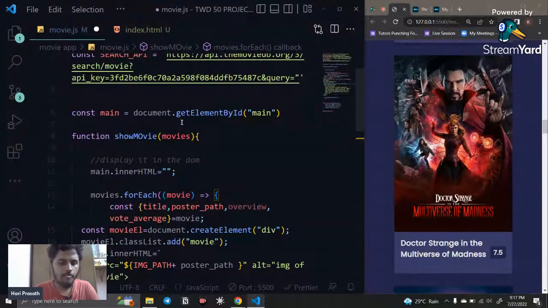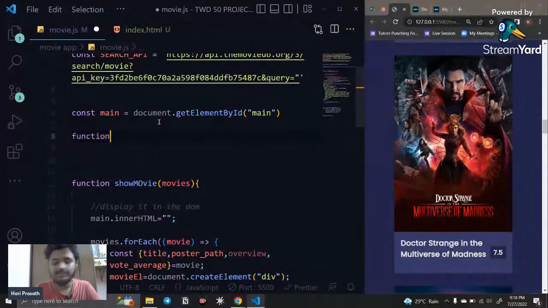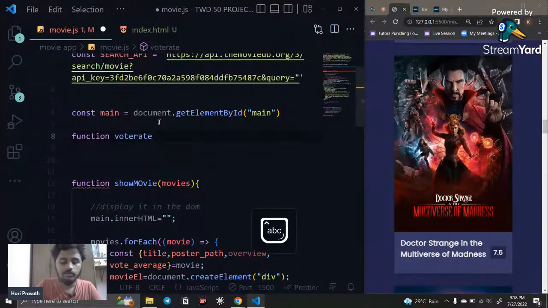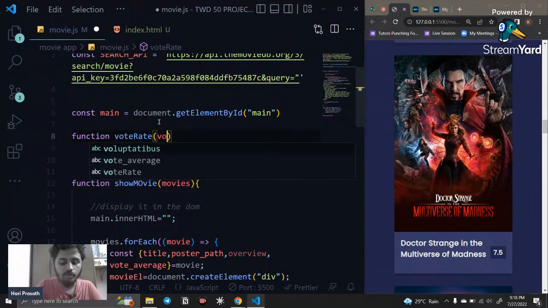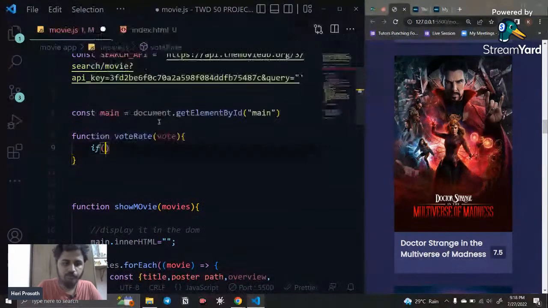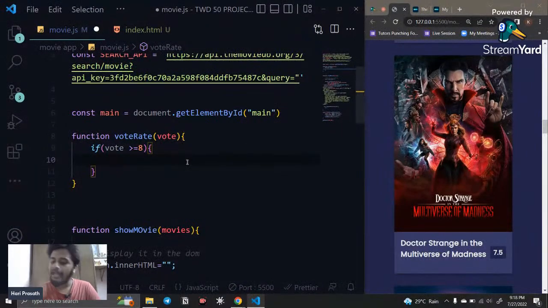What I'm going to do is write a function. The function is going to be called vote rate. It is the name I'm going to give, and I'm going to pass vote as the parameter I'm fetching. If vote is greater than or equal to 8, if the rating is greater than or equal to 8, then it's going to be a good movie, a super hit movie.